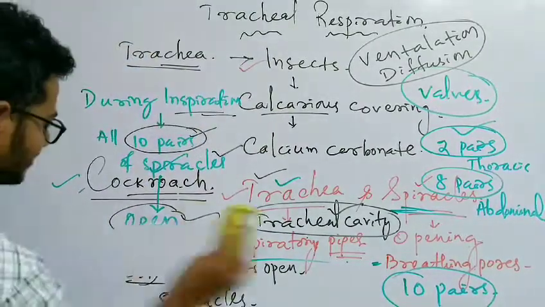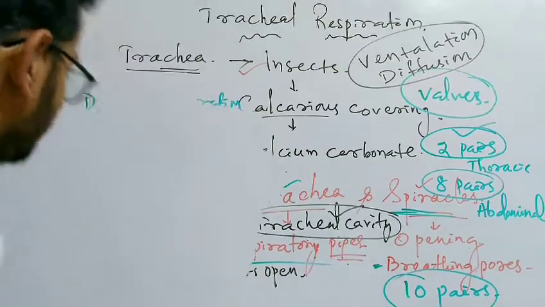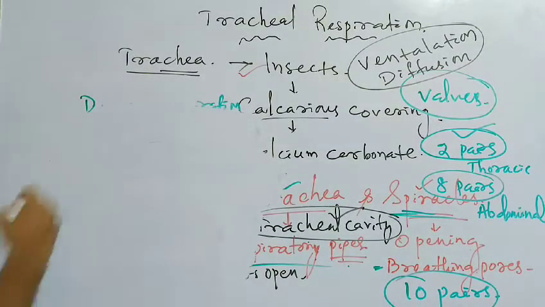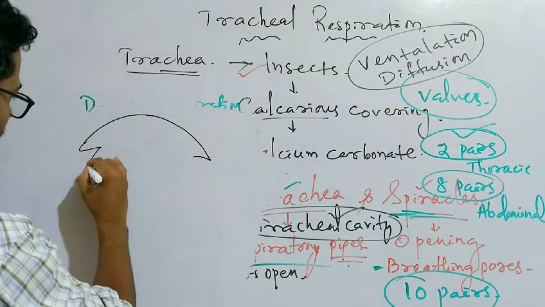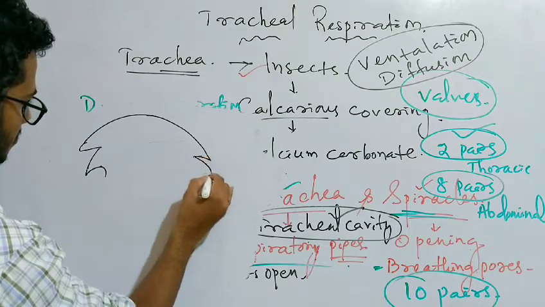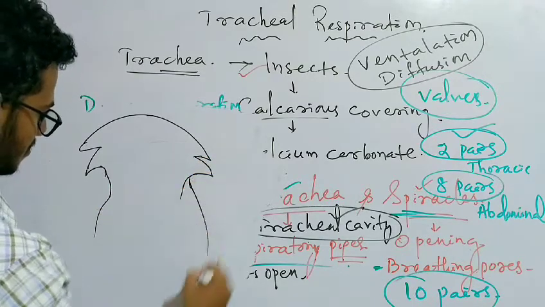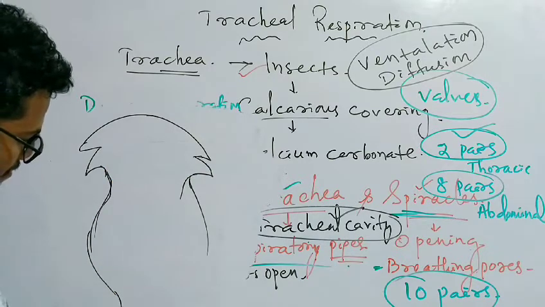I am drawing a small diagram to give you some idea about the structure of the cockroach. This is the head region, and this is the tail region.